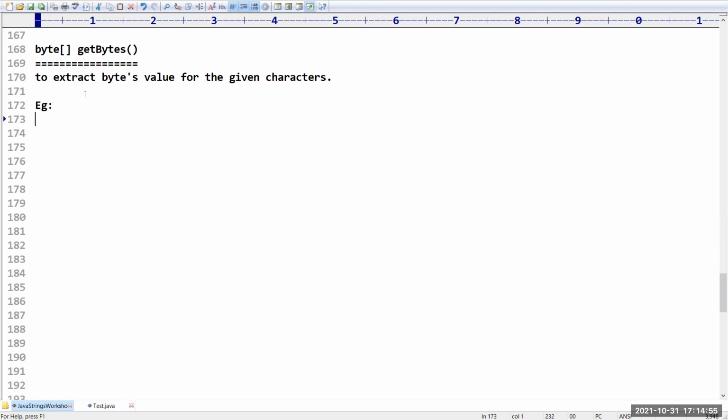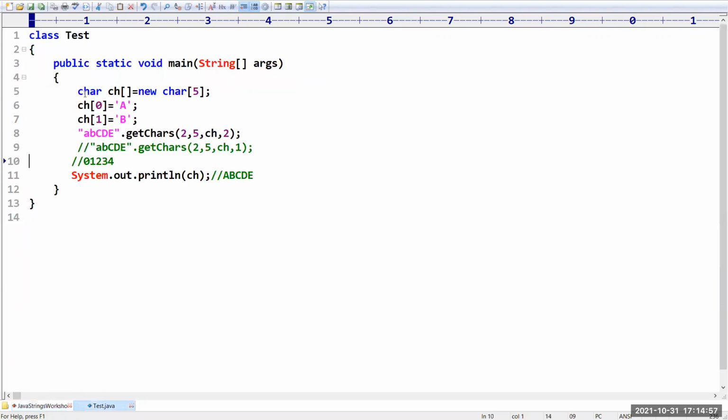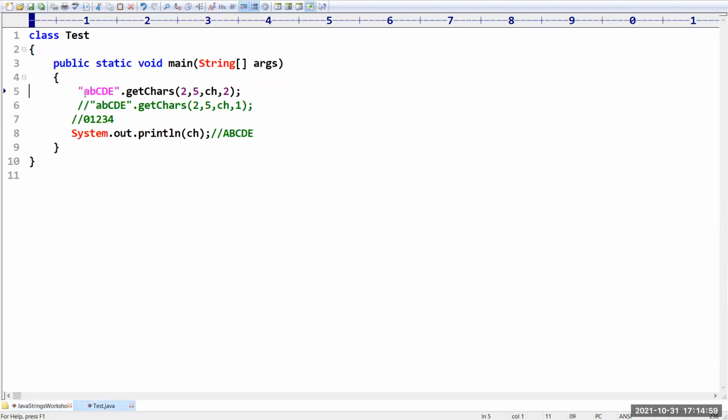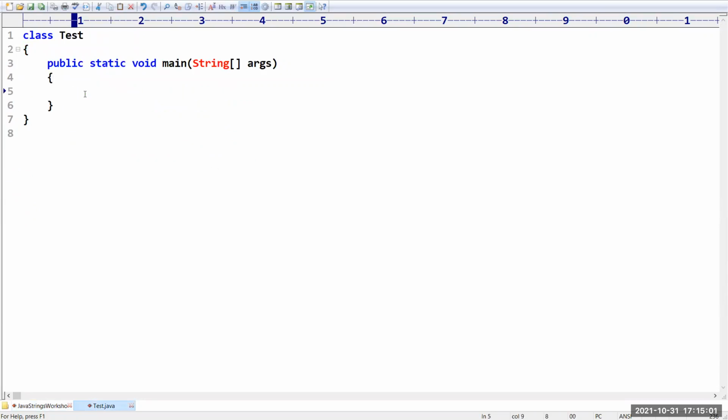Let me take one example program. Here my requirement is I have a string s with the content abc. Next, I want to create a byte array. B is equal to new byte of what is the size?